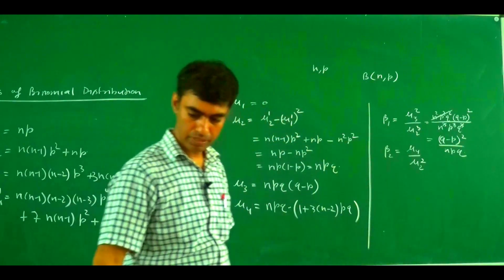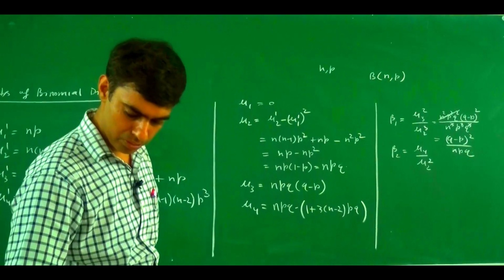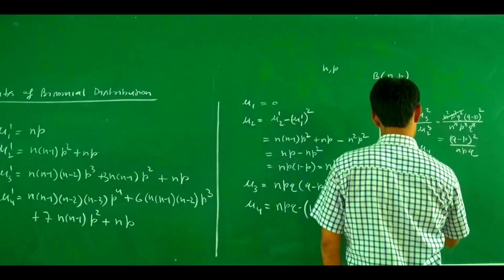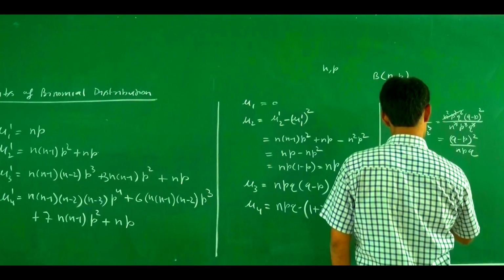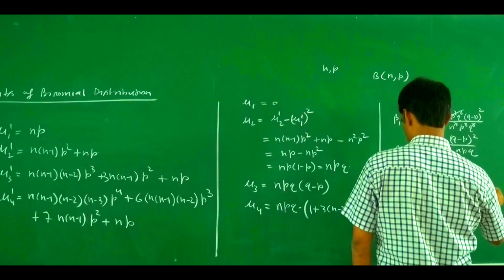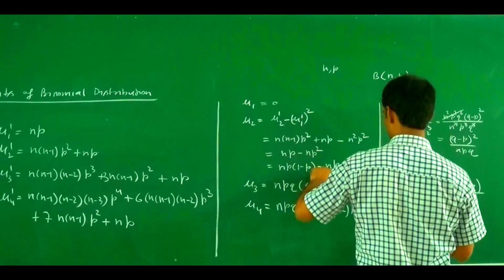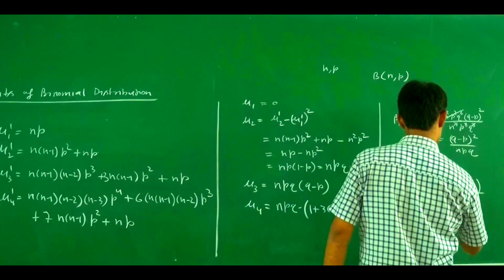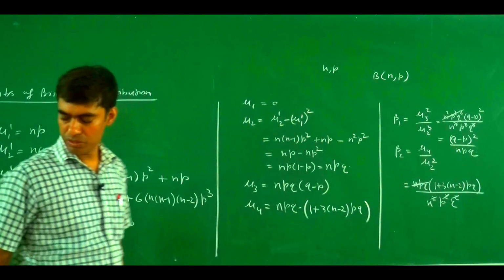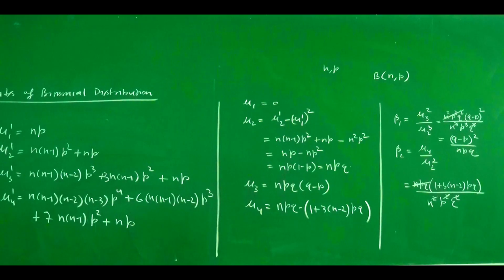Similarly, we simplify mu 4 upon mu 2 square to get beta 2. Mu 4 is npq times (1 plus 3(n minus 2)pq), divided by mu 2 square, where mu 2 means npq, so n square p square q square. Then this cancels out by this. After simplification, and I have already noted down the value, it is 3 plus (1 minus 6pq) divided by npq.